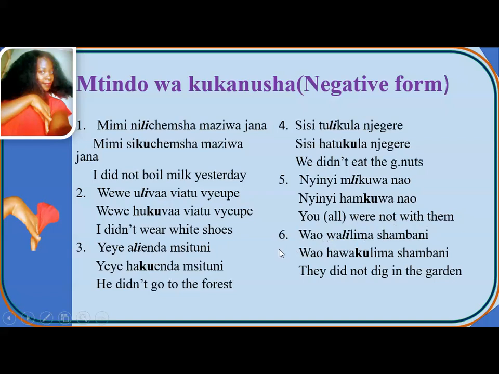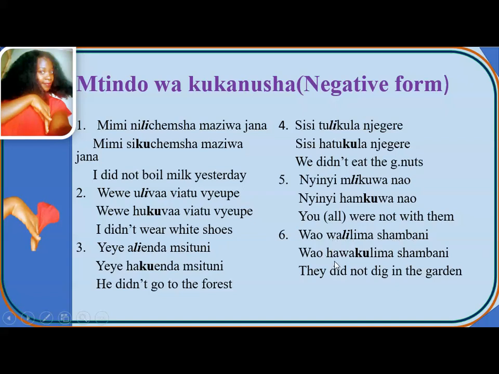Our last number 6. Wao walilima shambani. Wao walilima shambani. They dug in the garden, or you can say they dug the garden.